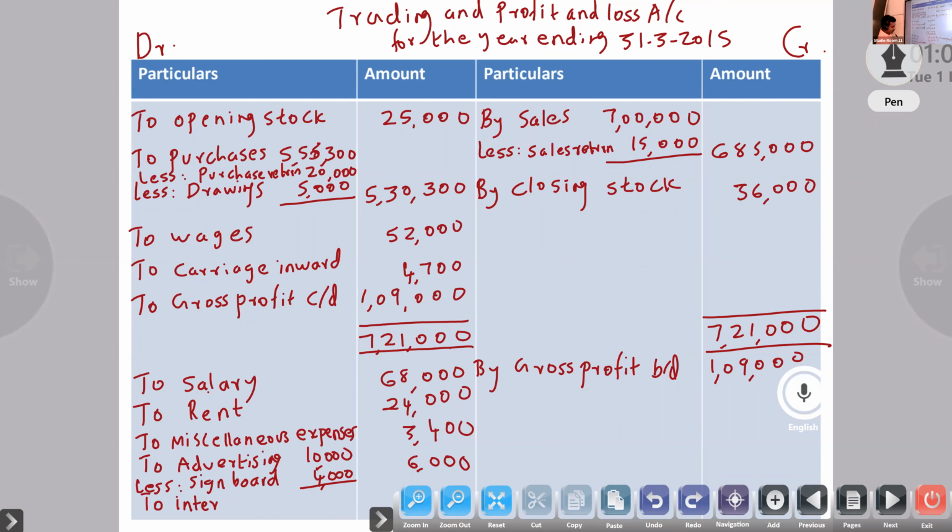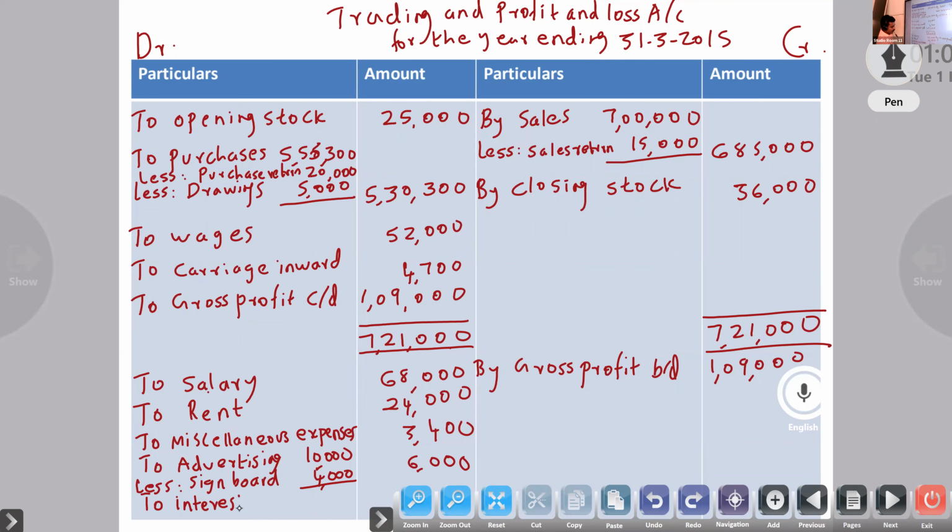Interest on bank overdraft 7,000. Then bad debt is there. That bad debt we will write last.